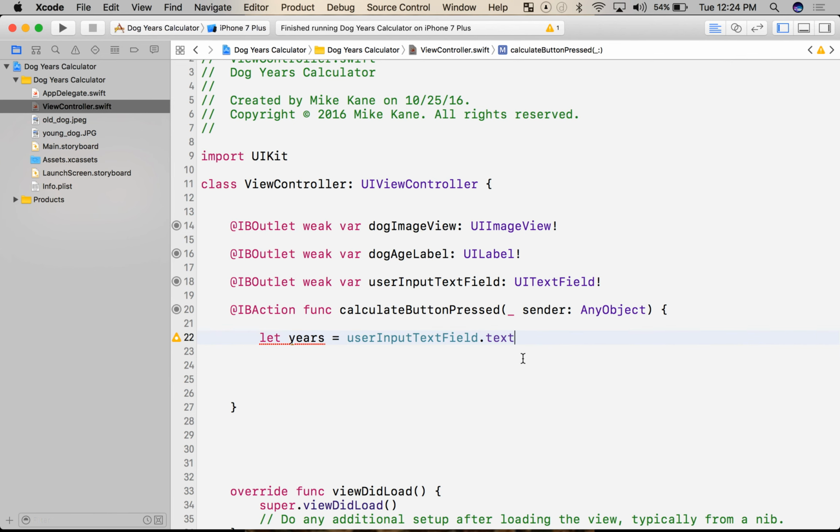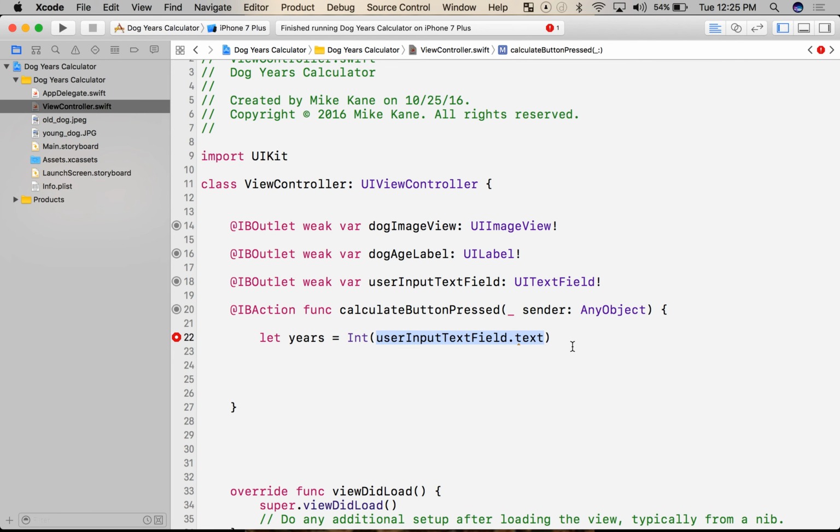So, no big deal. I need to cast this to an integer. So I'm going to use the int function that's built into Swift, and what it'll do is look at the text inside of this int function call. It happens to be the data stored right here, and it'll say, if this can be turned from a string into an integer, do it.